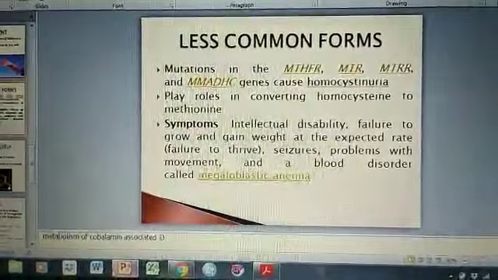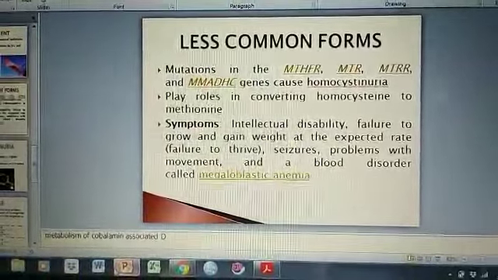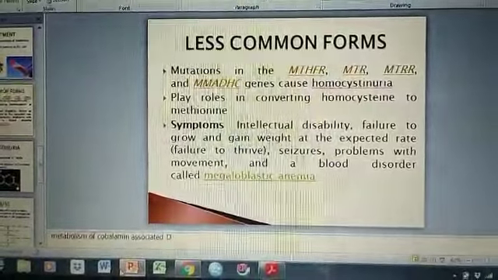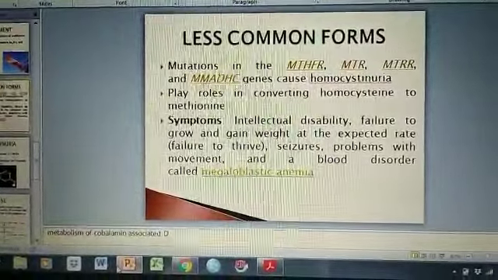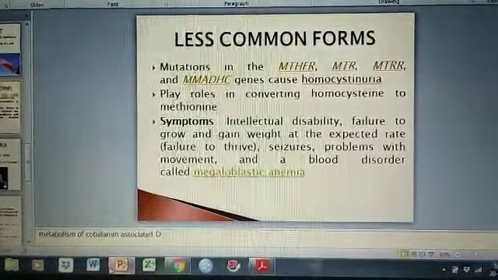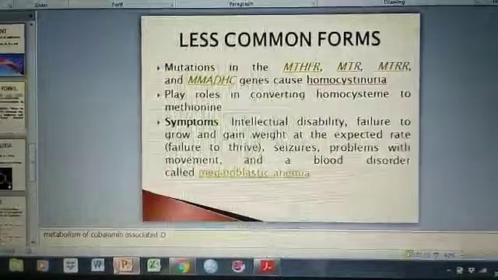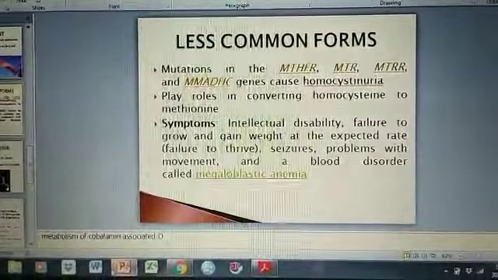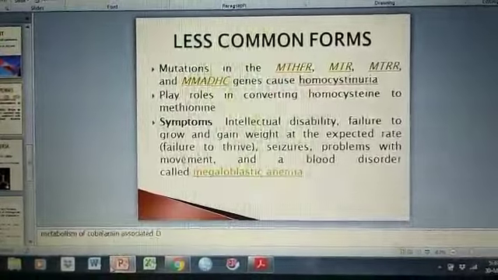The main symptoms include intellectual disability, failure to grow and gain weight at the expected rate, seizures, problems with movement, and a blood disorder called megaloblastic anemia. Megaloblastic anemia is characterized by RBCs that are larger than normal RBCs.